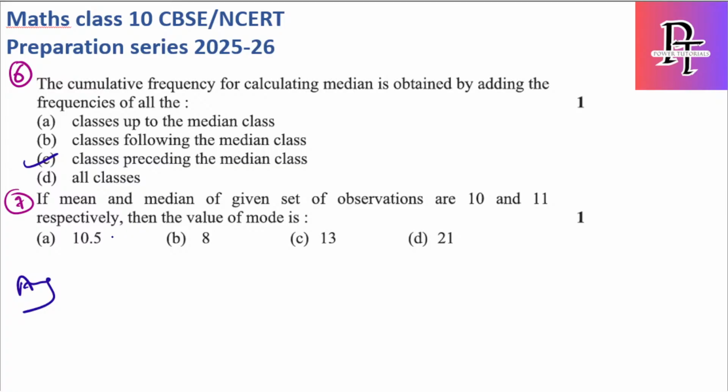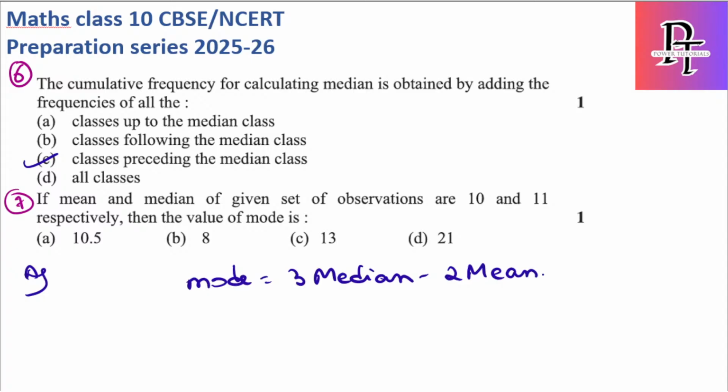Okay, let's solve the next one. Shravani, can you try the seventh one? Because the empirical formula is already explained. I want you to try this and tell me the answer for the seventh one. Just try the seventh question. Formula, I'll write it again. Mode is equal to 3 median minus 2 mean. Okay, use this and tell me the answer.